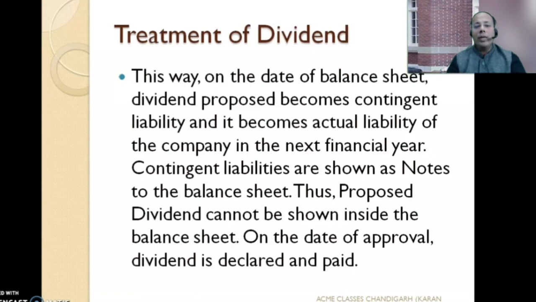Contingent liabilities are shown as notes to the balance sheet. Thus, proposed dividend cannot be shown inside the balance sheet because it has not been approved yet. But on the date of approval, dividend is declared and paid.